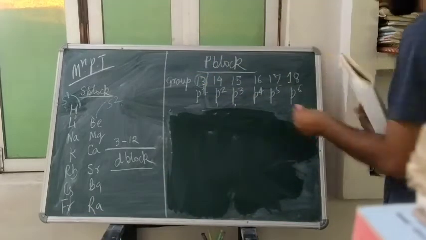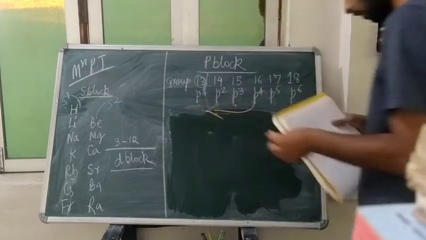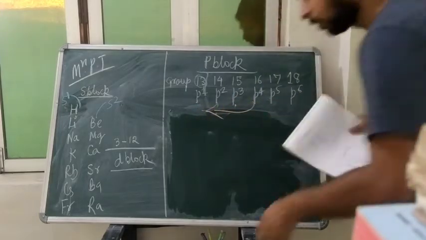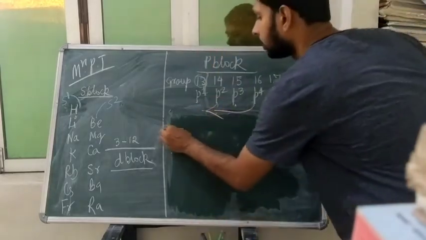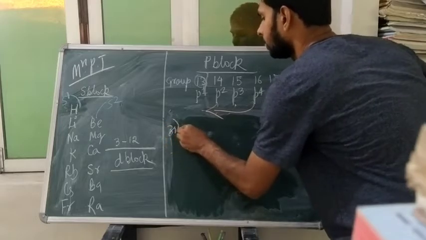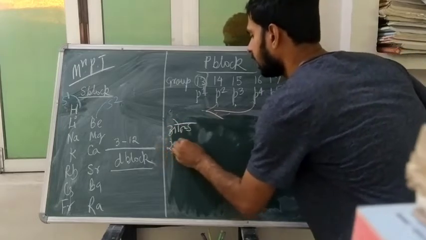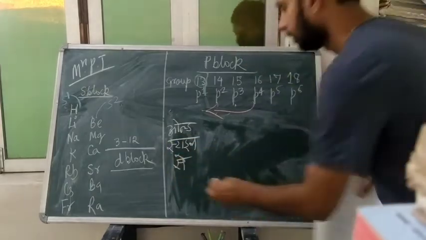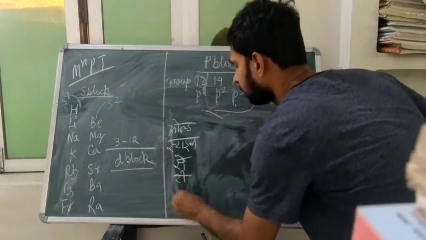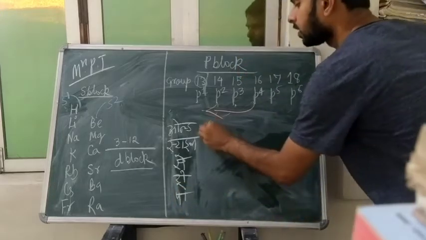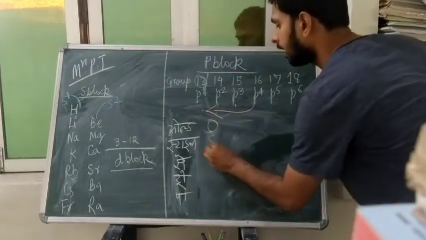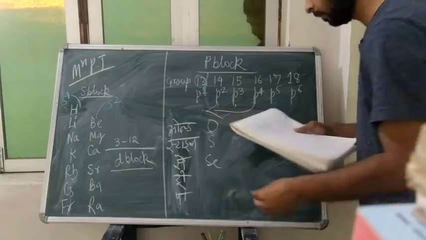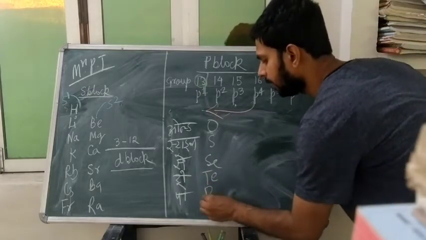Now talk about this P4. This P4 is our old style O S Se Te Po. Old style O S Se Te Po means oxygen, O, S, Se, Te, Po.